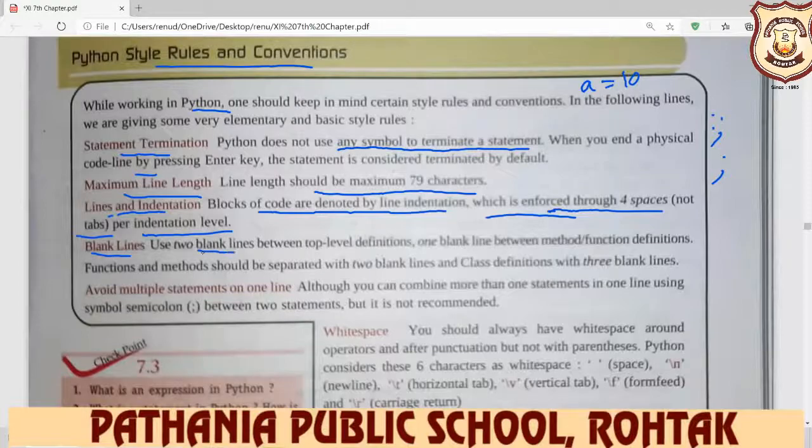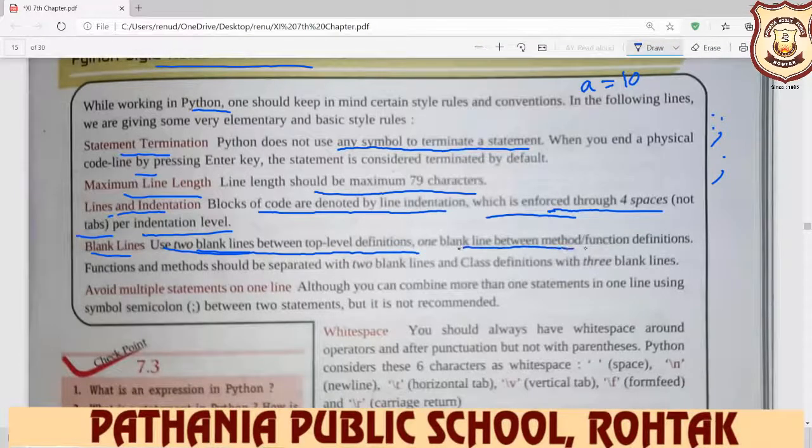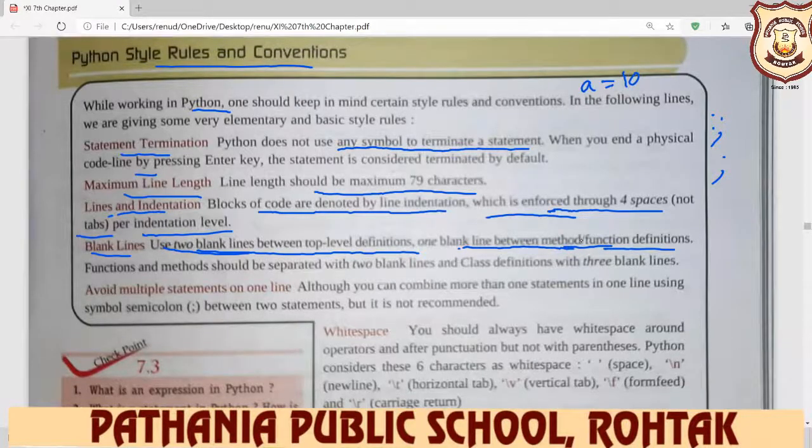Use two blank lines between two top-level definitions. When you write any top-level definition in Python, you require two blank lines between the two definitions. One blank line between method and function definitions. When you define a method or function, you require one blank line, but for top-level definitions you require two blank lines.